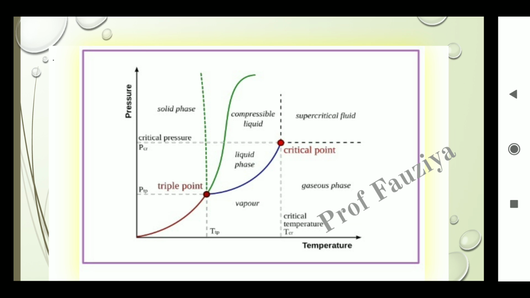3 phases are clearly indicated: the solid phase, that is the left hand side of this green line, the gaseous phase below this blue or red line, and the liquid phase, which is right hand side of the green line. So there are 3 phases, solid, liquid and gas. There are 3 curves that represent the different phase transitions, and we have 2 additional points, one is the triple point, another is the critical point.